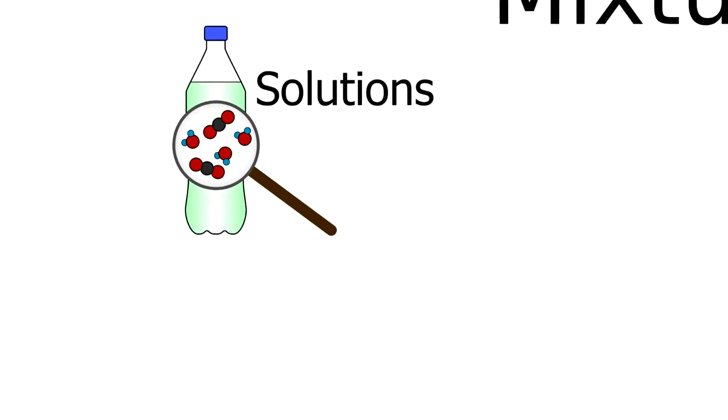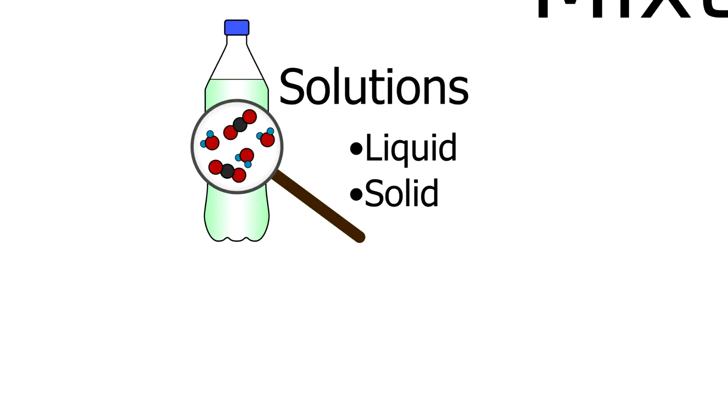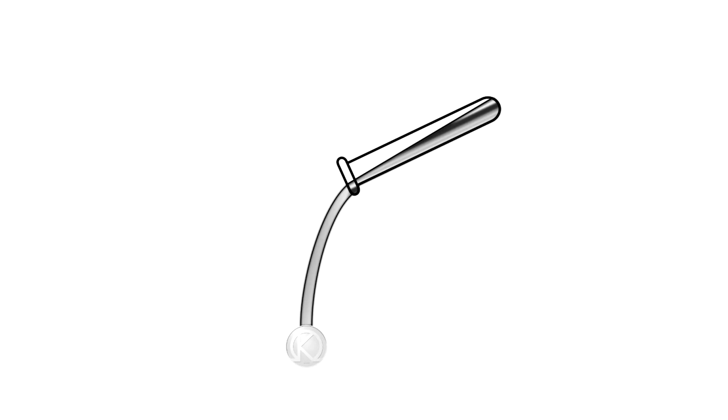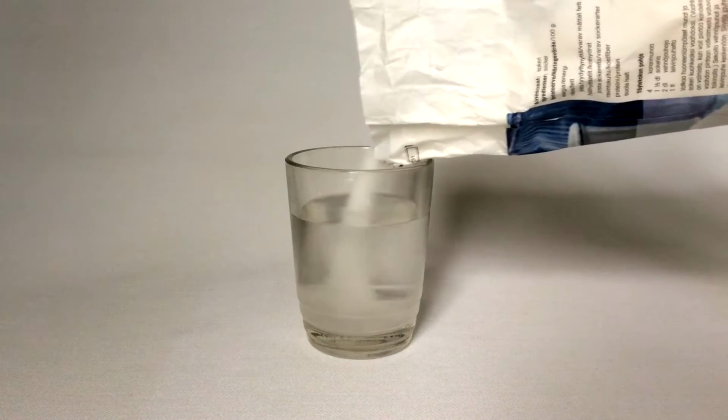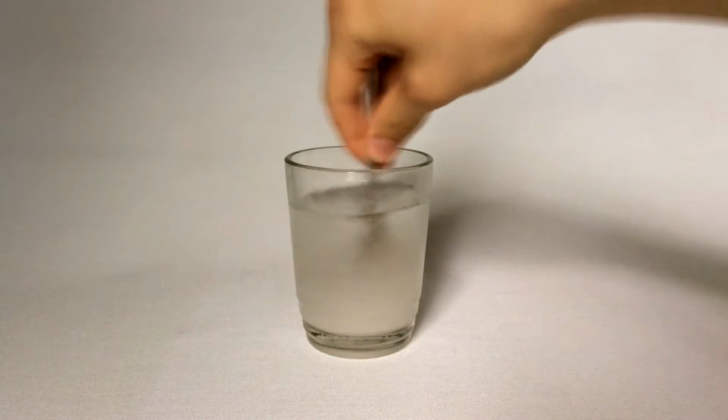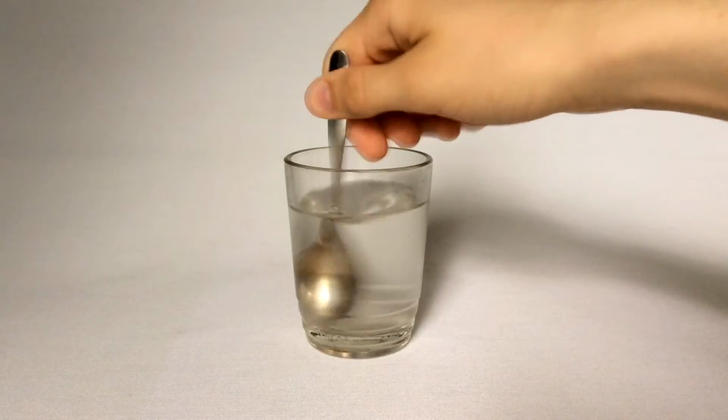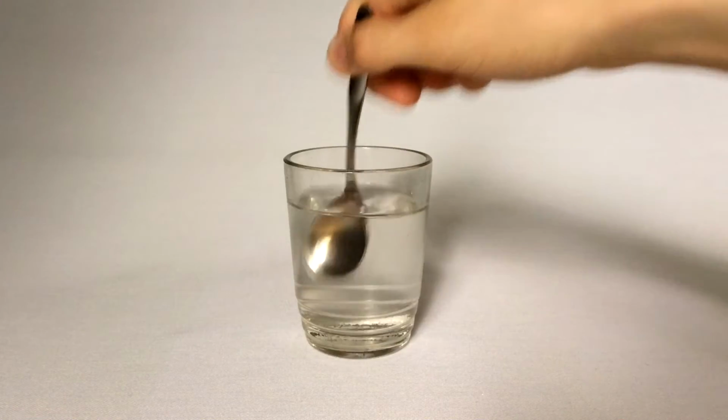Solutions can be divided by the solvent to liquid and solid solutions. Amalgams, which are alloys of mercury and other metals, are solid solutions. Gas mixtures aren't generally classified as solutions. Note that the whole solution always takes the phase of the solvent, which means that if you dissolve, say, sugar into water, the particles won't stay as a solid, but they will act like a liquid.